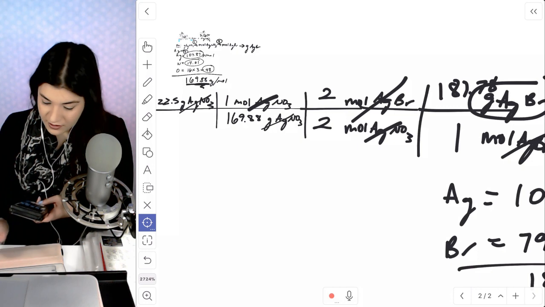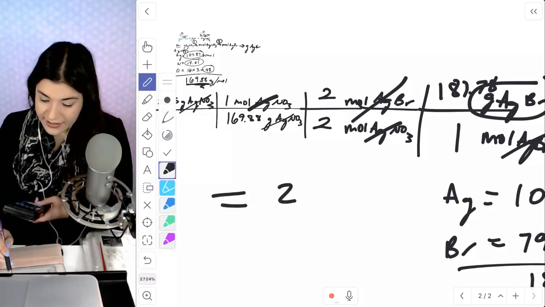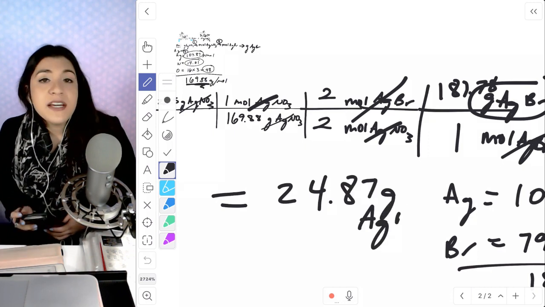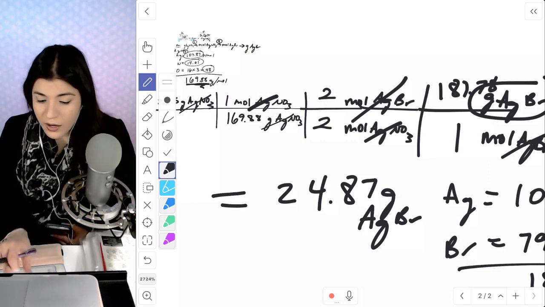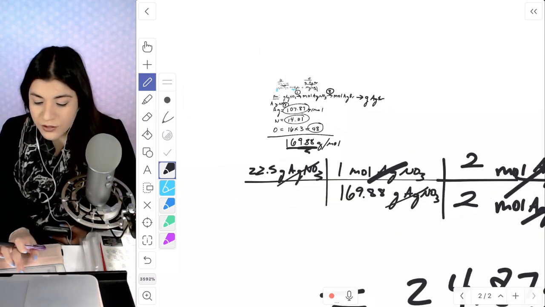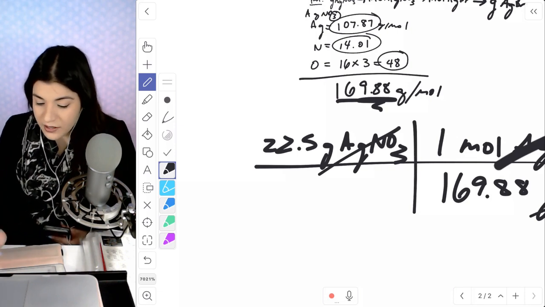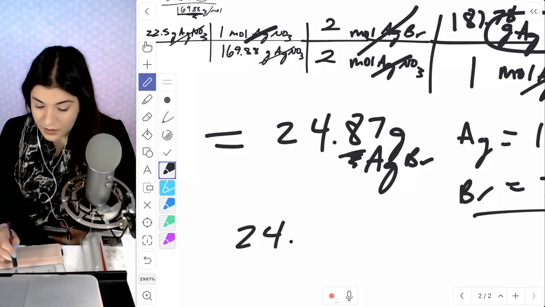And then we'll get 24.87 grams of silver bromide. Now I'm going to make sure I'm rounding to the correct amount of sig figs. So I'm going to go back to our given. And our given was 3 sig figs, so I have to round to 3 sig figs. So my final answer will be rounded up to 24.9 grams of silver bromide.